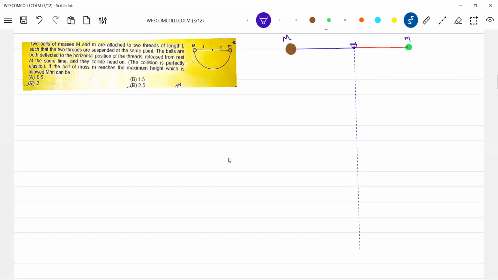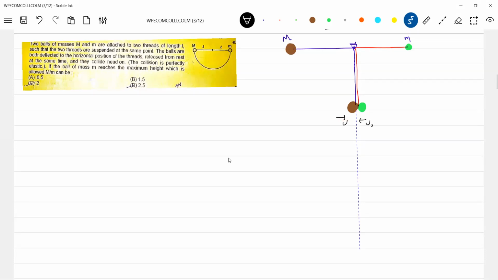So when they come to the bottom, what is the state of the balls? Actually, they're bobs, but you treat them like point masses. To explain the problem, I had to show some shape, so therefore I just took that one. So they will have velocity. Both will have the same velocity initially.